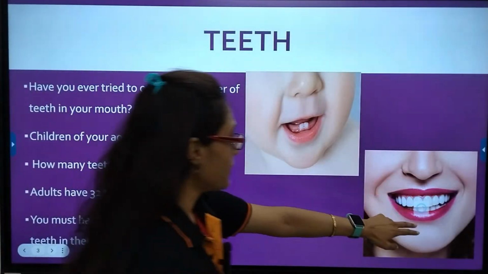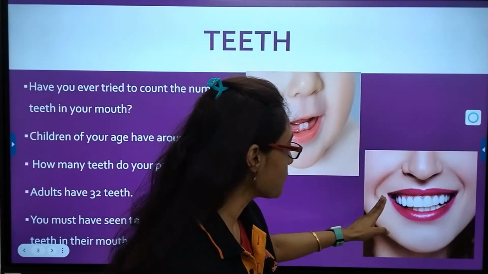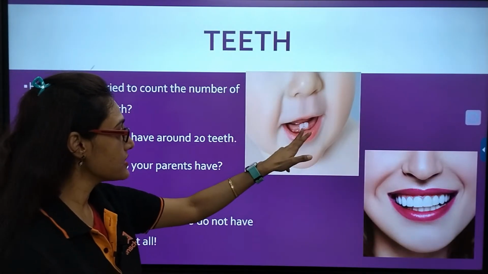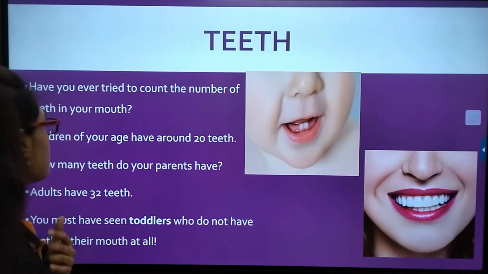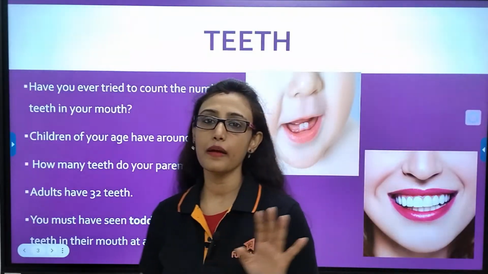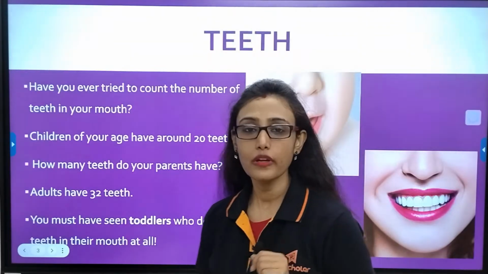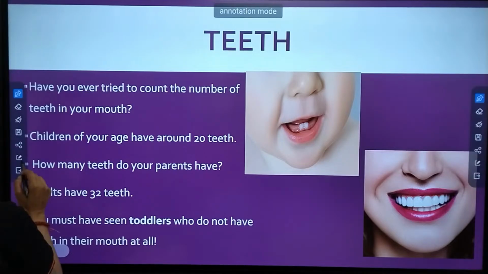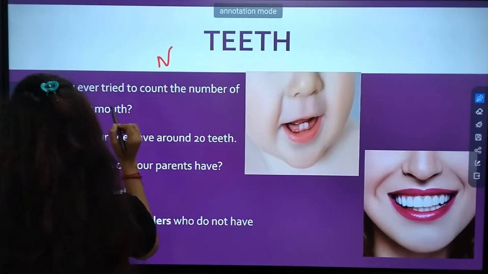See, such a wonderful smile the girl is having here. The teeth over here are so beautiful. And this is the teeth of a baby. First these two teeth appear and slowly and steadily the other teeth appear. So have you ever tried to count the number of teeth? Now you are about 10 to 12 years of age maximum. So if you count your teeth, how many teeth are you having?